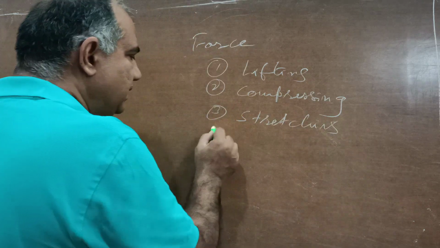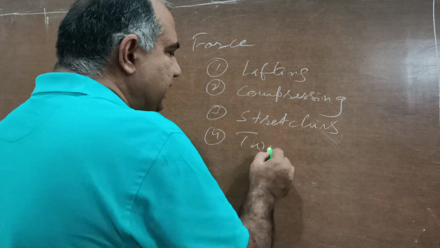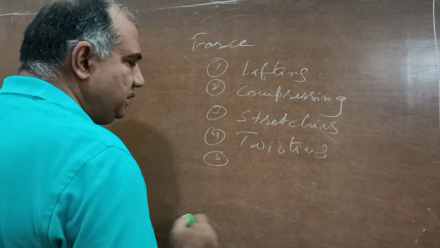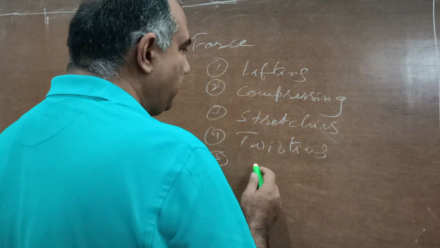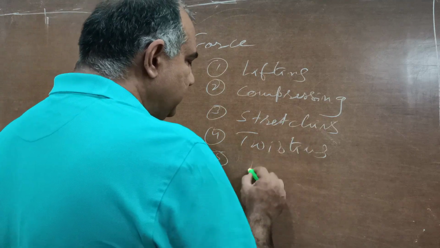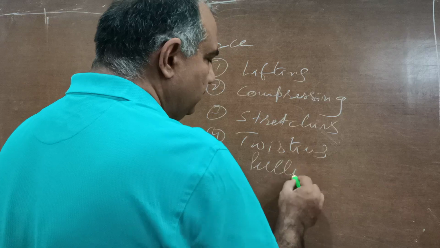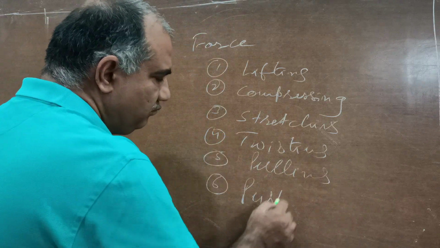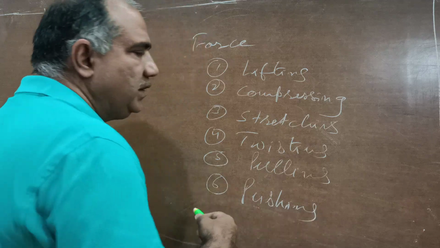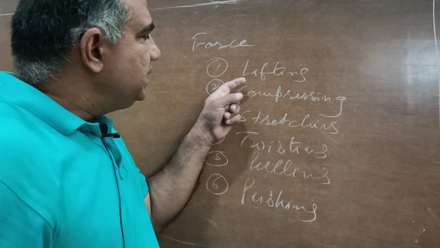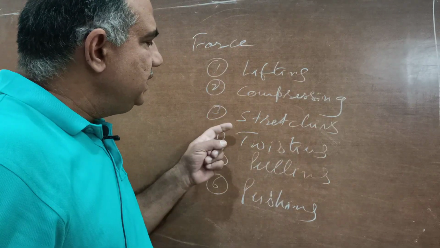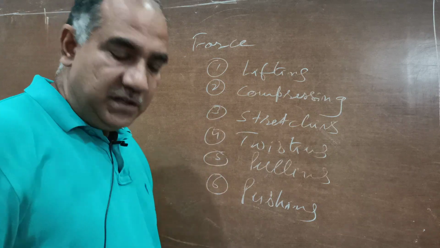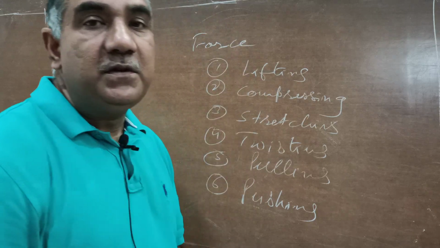By stretching, by twisting, by pulling and by pushing. How can we apply force on a body? That is by lifting, by compressing, by stretching, by twisting, by pulling and by pushing. These are the numerous ways we can apply force on a body.